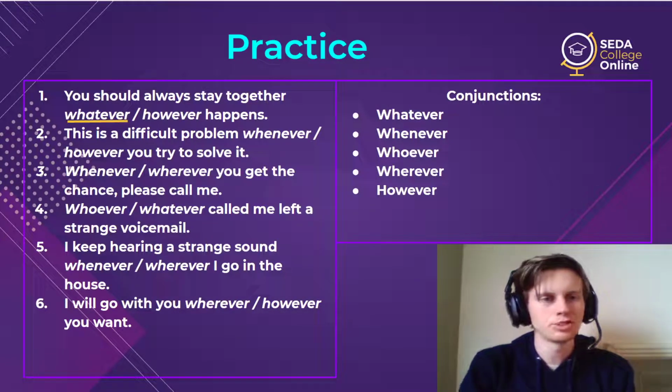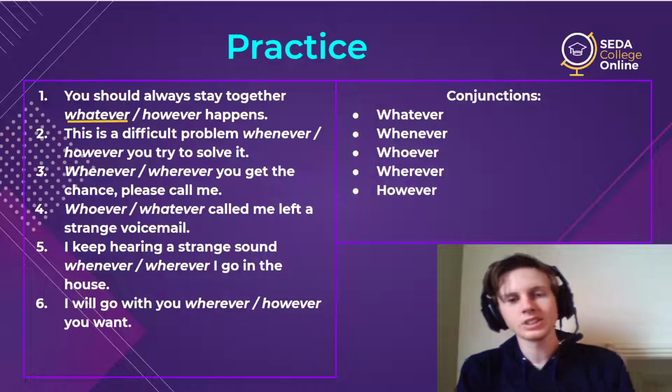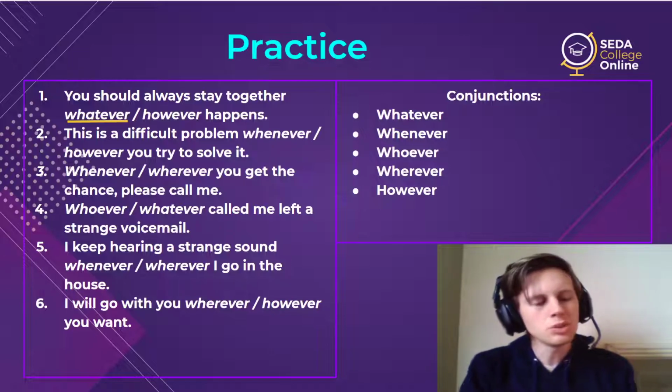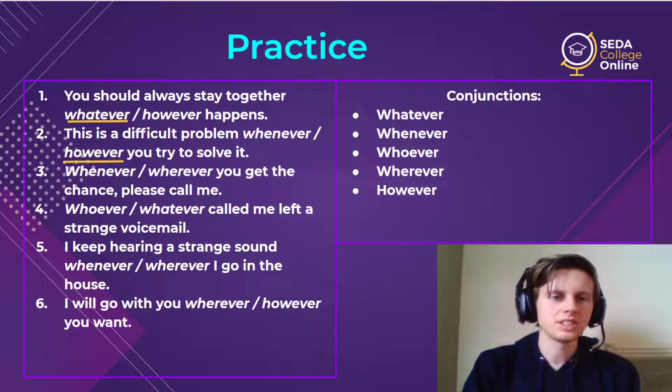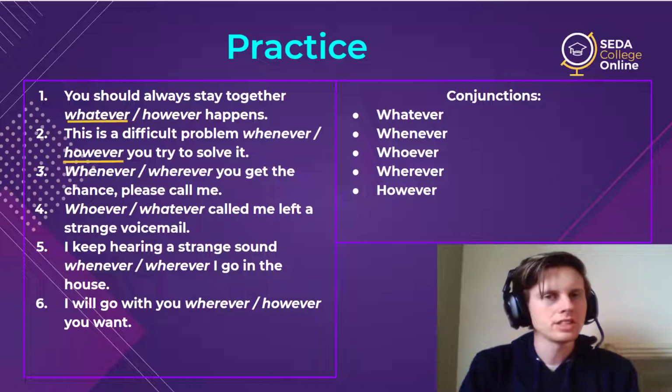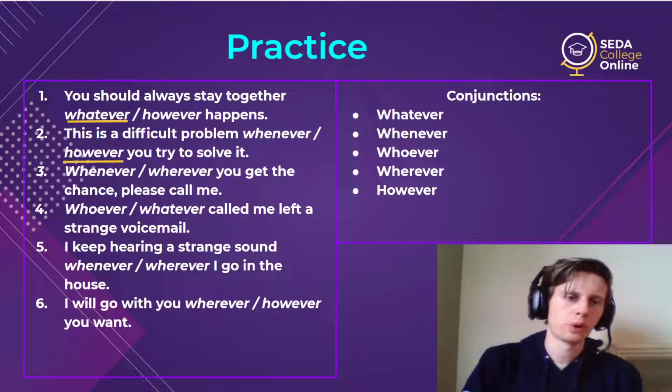All right, number 2. This is a difficult problem whenever or however you try to solve it. So this one's actually a little tricky because you could argue maybe for both. The best answer is however. So this is a difficult problem however you try to solve it. No matter what method you choose, no matter what way you choose, it's a difficult problem.